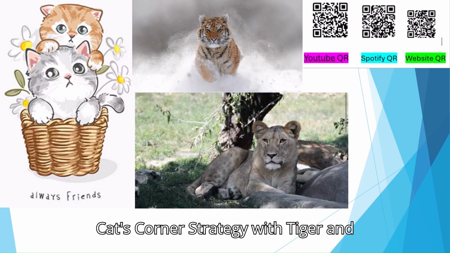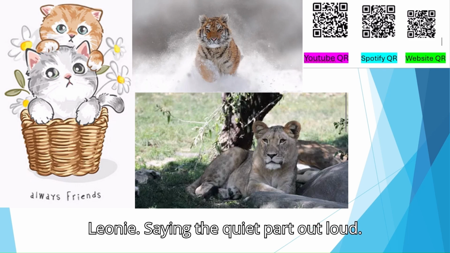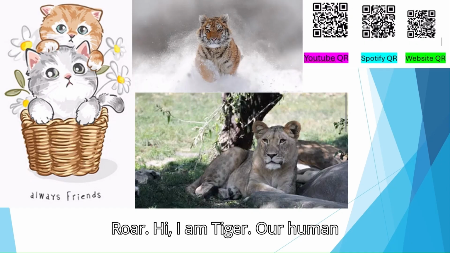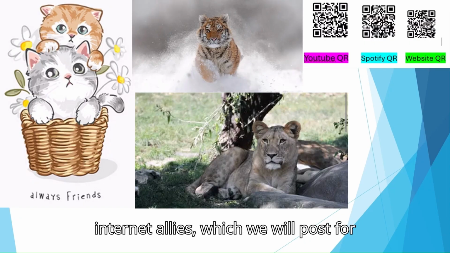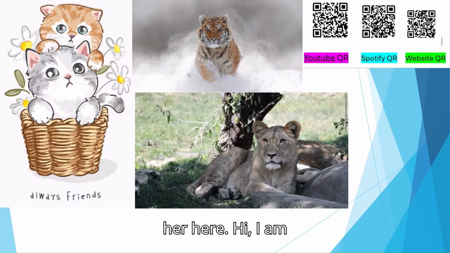Cat's Corner Strategy with Tiger and Leone. Saying the quiet part out loud. Roar. Hi, I am Tiger. Our human asked us to get up from our naps and start Cat's Corner Strategy with Tiger and Leone. She gave us a list of internet allies which we will post for her here.